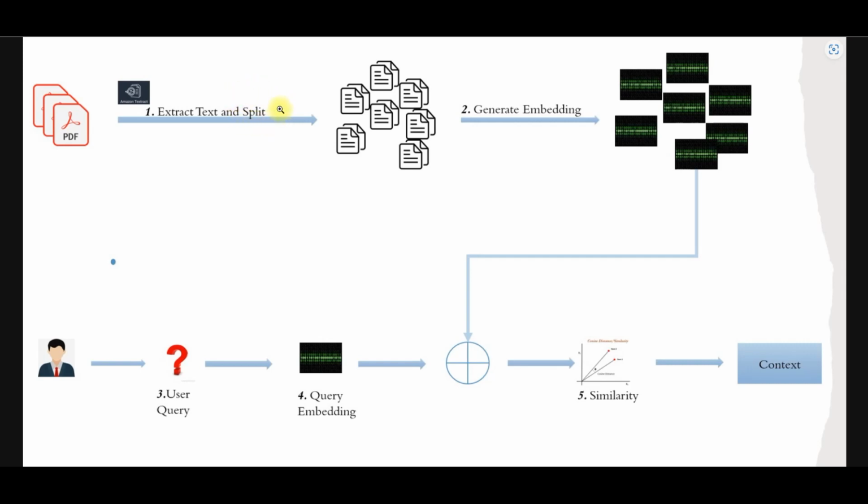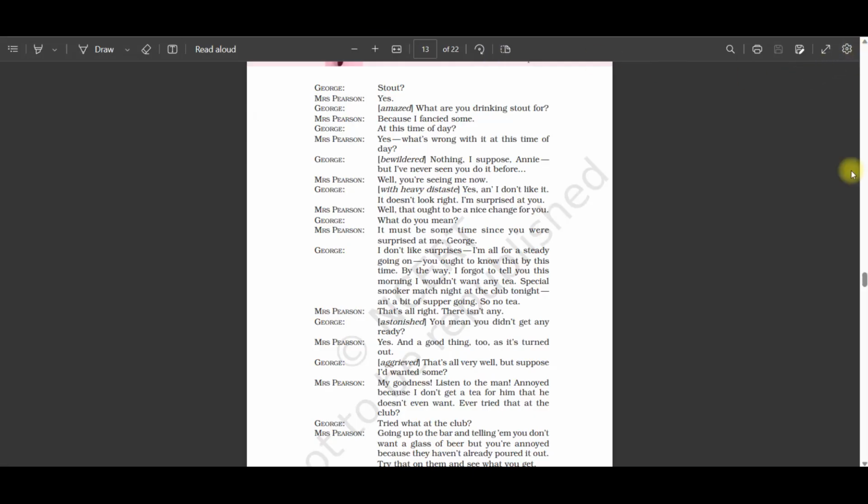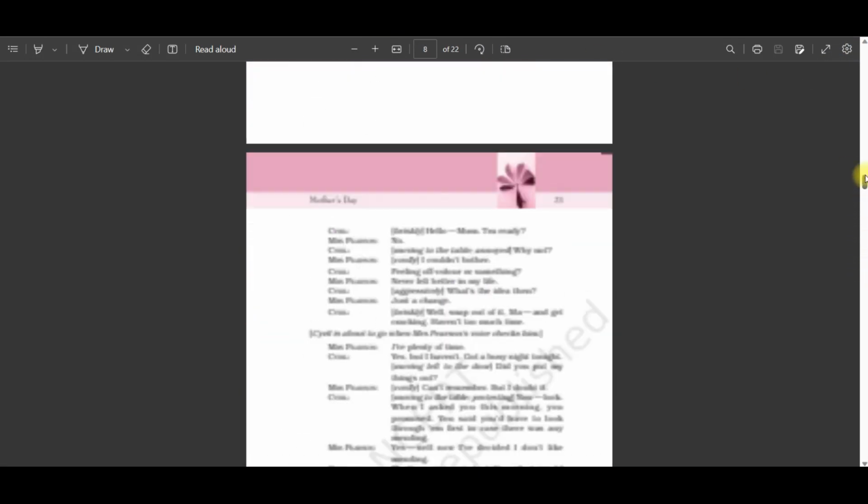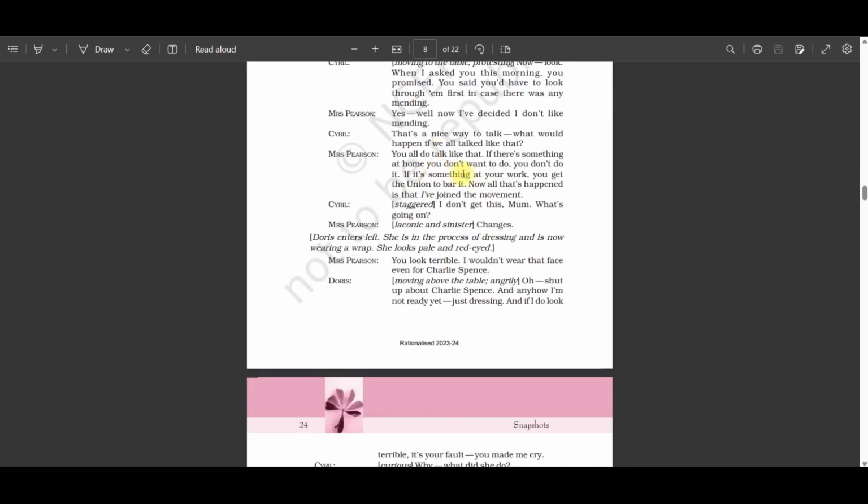If you want to send a document on its own to OpenAI, it may not always work. For example, in this case, one of the stories is about 22 pages long. So if the question is from this one, I won't be able to send this chapter as a whole to OpenAI to get the answer.